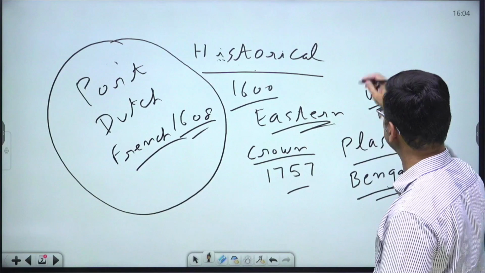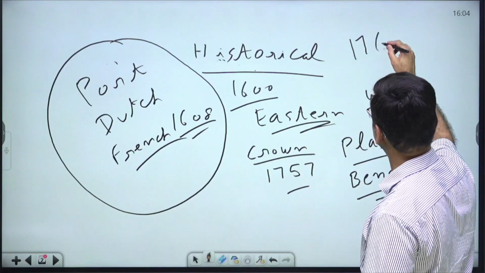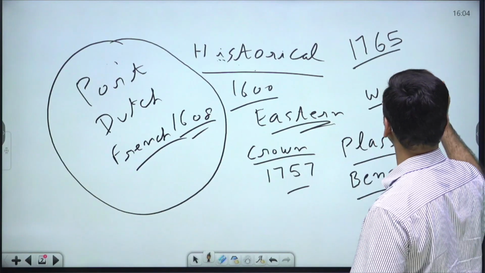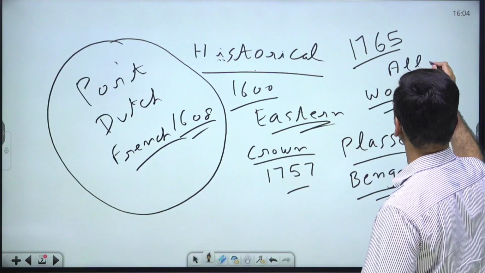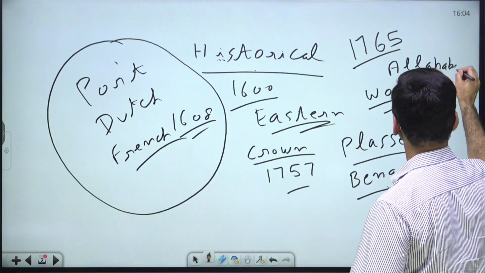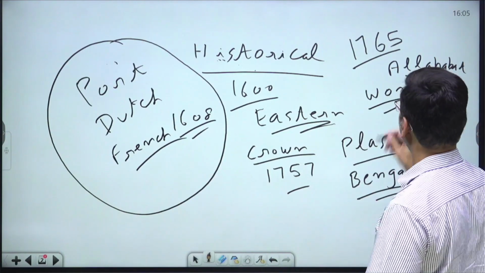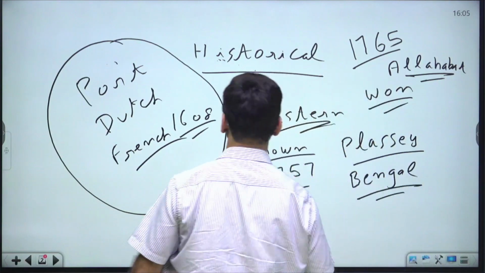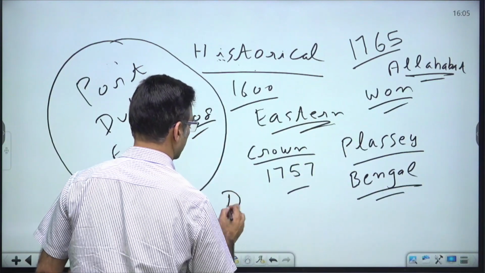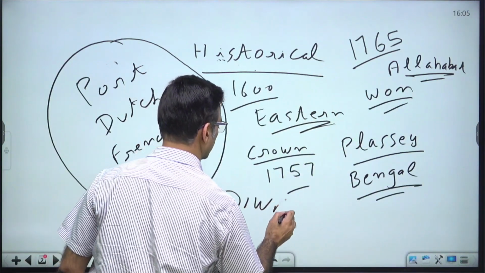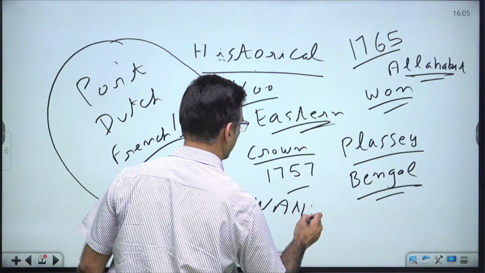In its continuation, in the year 1765, there was a Treaty of Allahabad. And through this treaty, the Britishers got the Diwani.